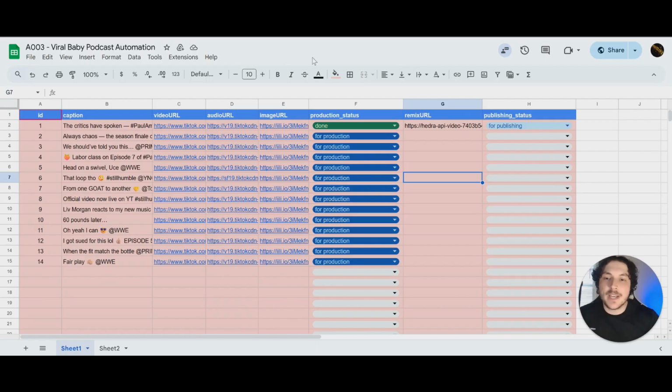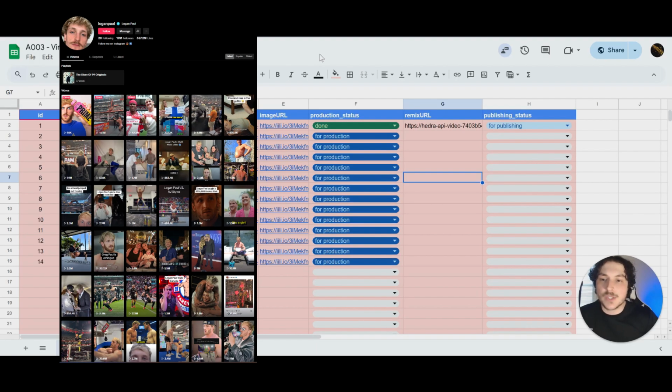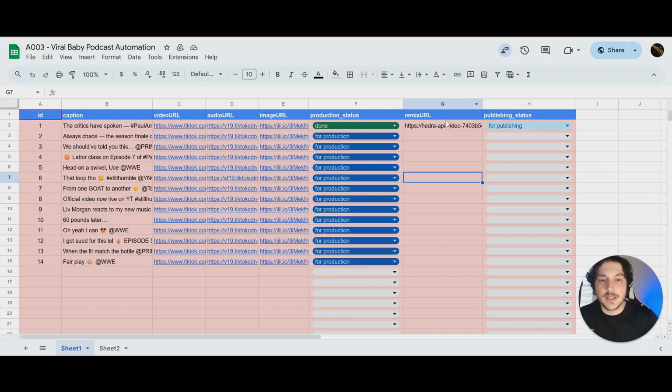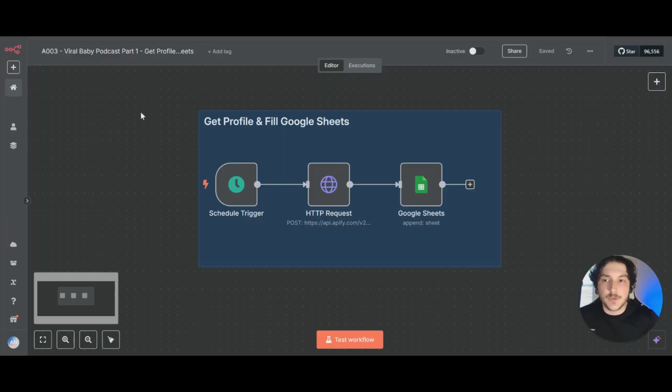So we're going to be creating a very simple AI automation that's going to grab your favorite influencers' TikToks, and it's going to get the caption, the video, the audio, the image. That way, our AI tool can automatically turn it into a baby podcast. So if you look over here, it's a simple 3-step workflow that I'm going to walk you through right now.